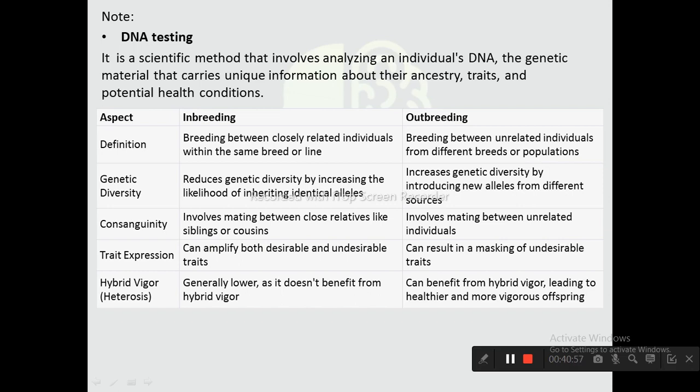Inbreeding can amplify both desirable and undesirable traits. Outbreeding can result in masking of undesirable traits. Inbreeding generally does not benefit from hybrid vigor, whereas outbreeding can benefit from hybrid vigor, leading to healthier and more vigorous offspring with high immunity and less chance of being caught by any sort of diseases.